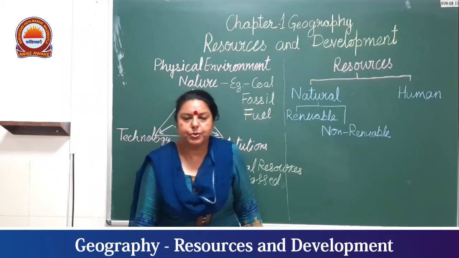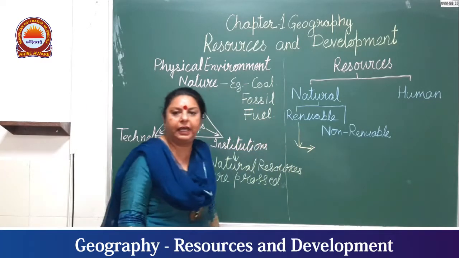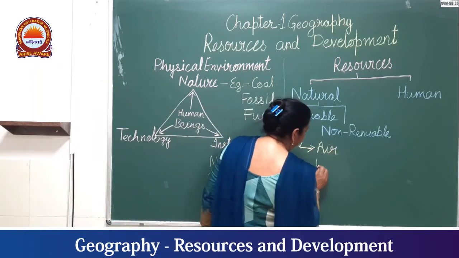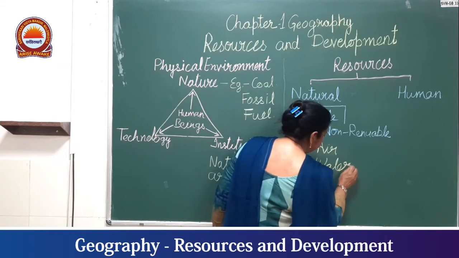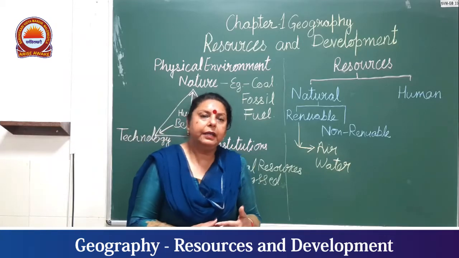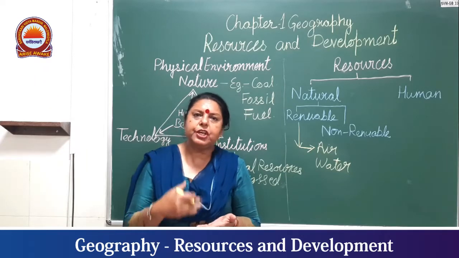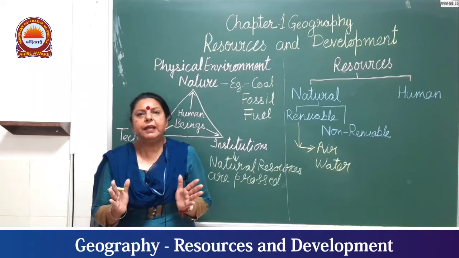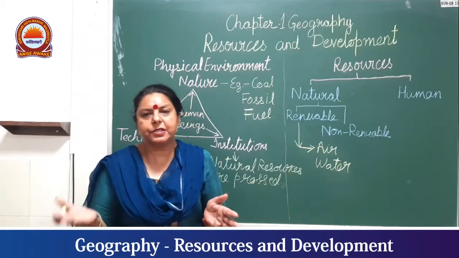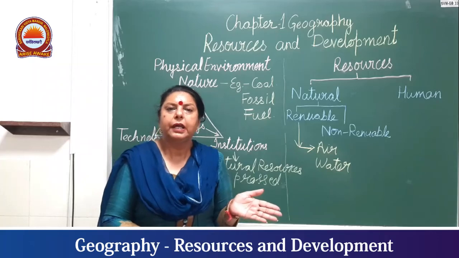Renewable resources are the resources which could be renewed again and again. Examples are air and water. Water, as we have already discussed, changes from one cycle to another, giving us again the solid, liquid and gaseous forms, and it is circulating on the planet in the same quantity as in the beginning.